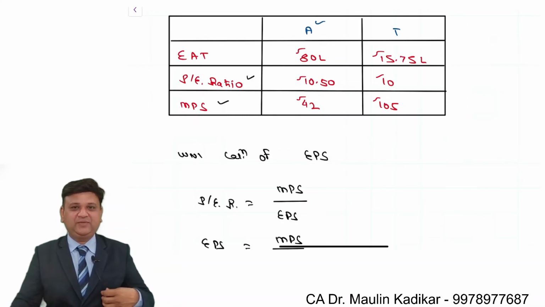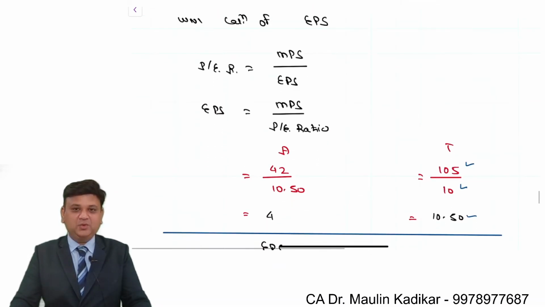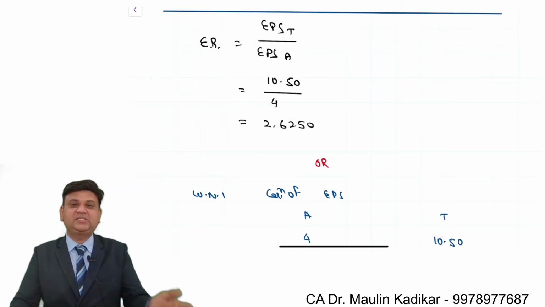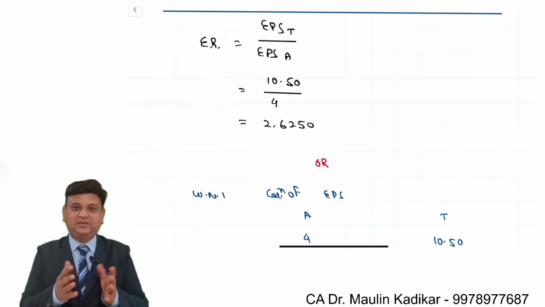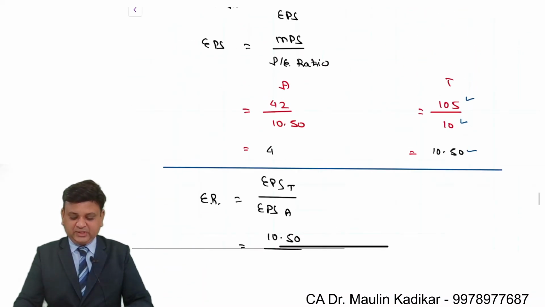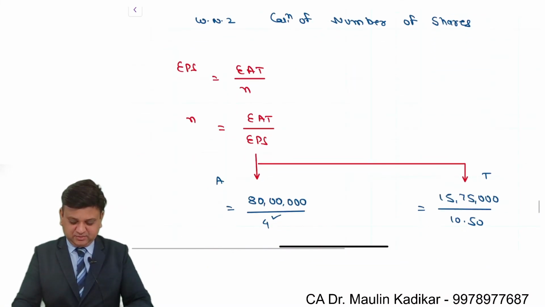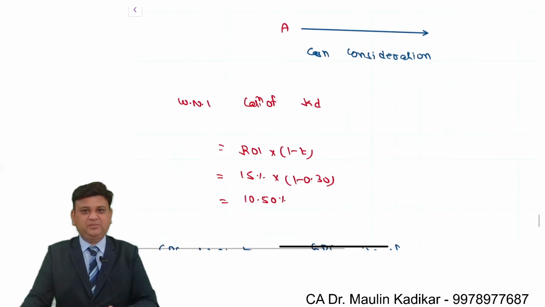So just a summary of the answer. There are two companies, acquiring company and target company. Information is given: what is the maximum affordable exchange ratio to the acquiring company for acquisition of the target company. Since there is no synergy gain, there is no increase in the earning, we can apply the direct formula or we can go with the detailed method. Dear students, doing this much presentation is valid, it is acceptable in examination. In my opinion, doing the second part of the question is more important.